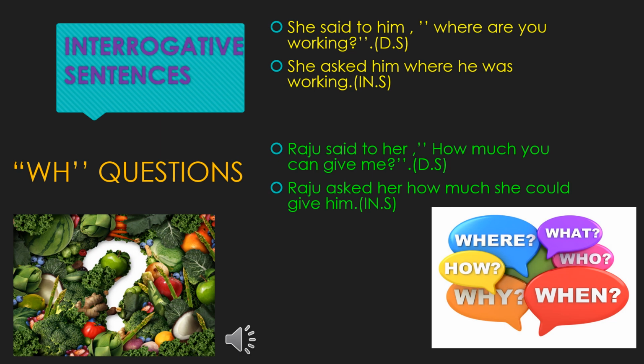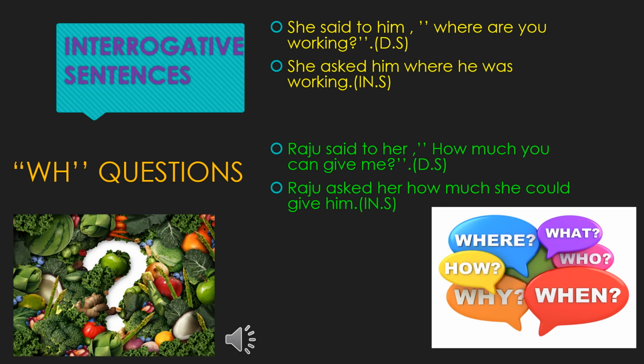Said to, you have to change it as asked. Him, as it is. Remove the punctuation mark. Where, you have to write as it is. Then bring the you first. You have to change it as he, or you have to change it as was. Working, as it is. She asked him where he was working.